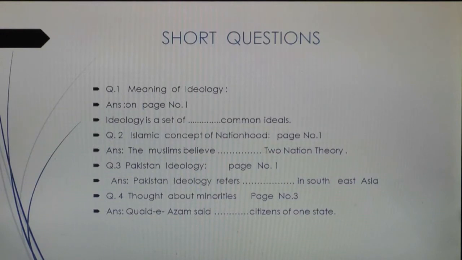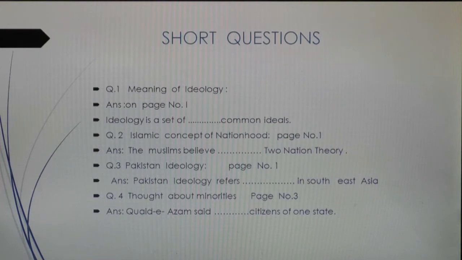Here are the short questions. You have to provide the answer of each short question, and each answer should not exceed the limit of 2 to 4 lines. Here the statement is given, and the page number is mentioned for each short question. This is your assignment. You have to find out the answers of these short questions on the mentioned page.